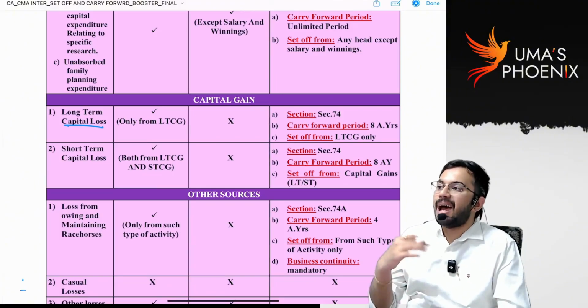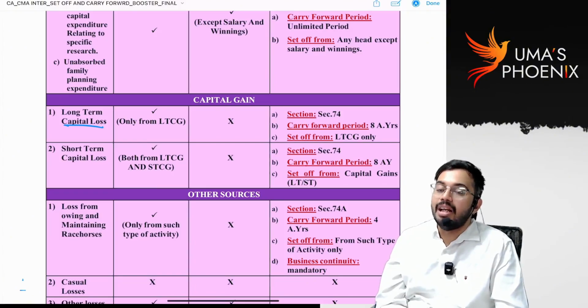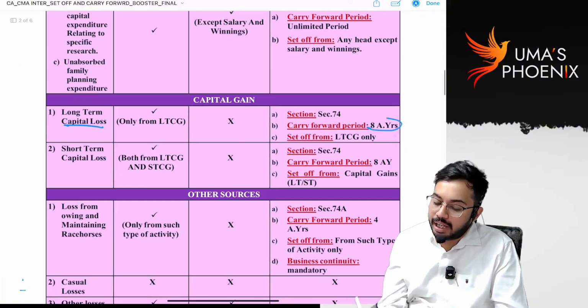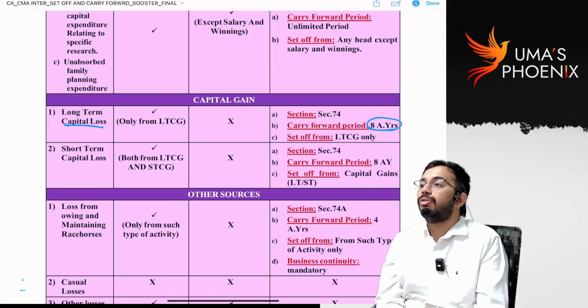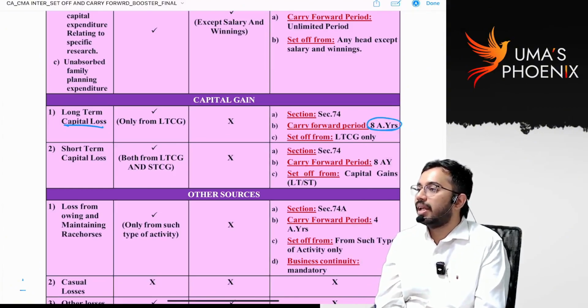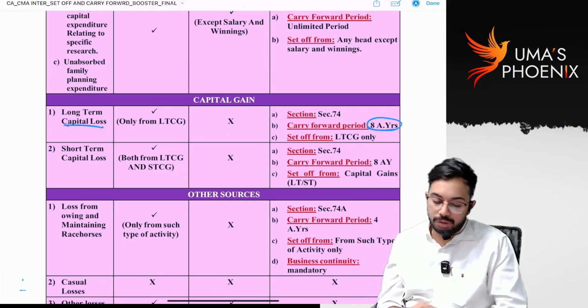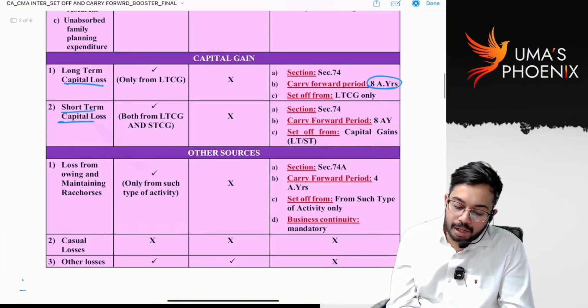Now, sir, after I set off long-term capital loss with long-term capital gain in the current previous year, still the balance long-term capital loss is there. That will be carried forward to subsequent years. For how many years will it be carried forward? 8 years. In subsequent years, long-term capital loss can be set off only against long-term capital gain. Is it clear? Good. Next, short-term capital loss.